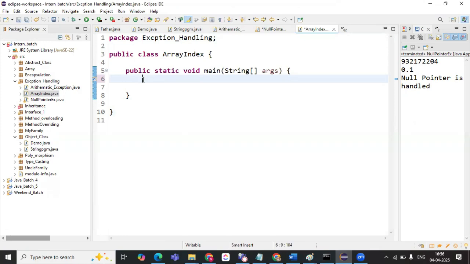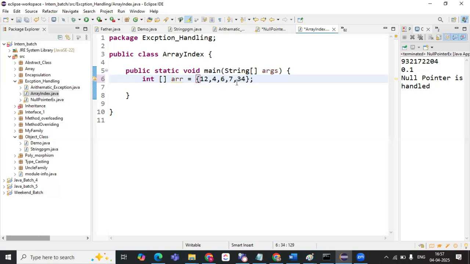First the data type. I'll take integer type of data, then brackets, then the array name. I'll take it as arr only, equal to new int. So we'll not go for it. Directly we will assign the values like this. I will add a few values.